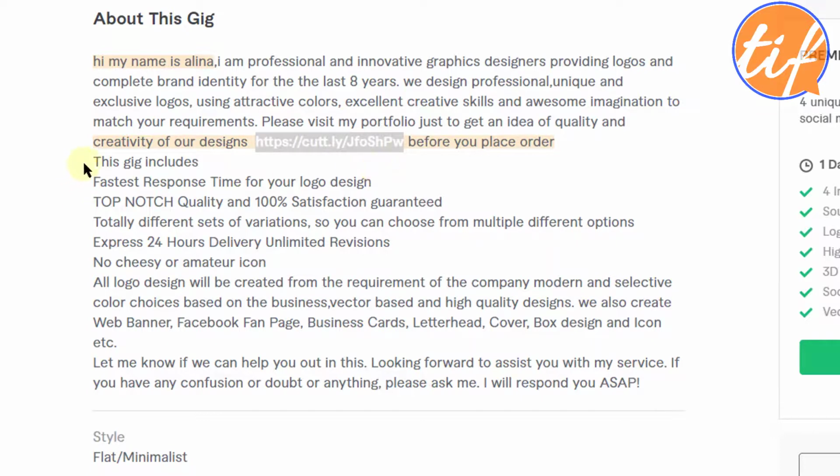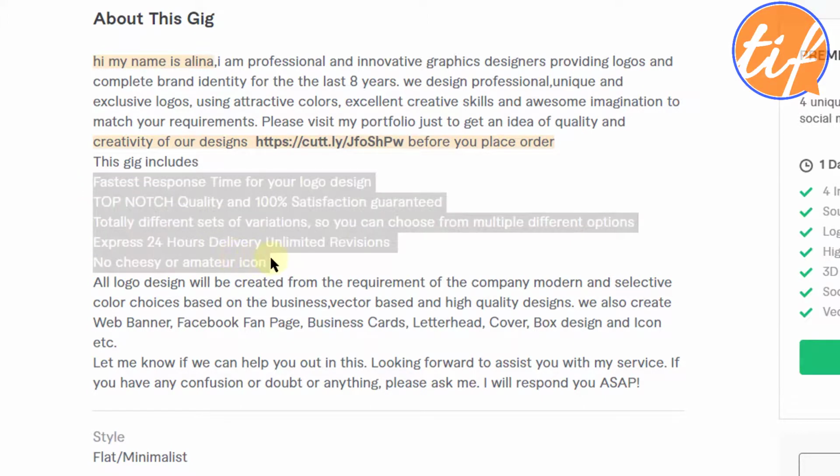All right, this gig includes fastest response time for your logo design, top-notch quality and 100% satisfaction guaranteed, totally different sets of variations, so you can choose from multiple different options, express 24 hours. Since these are points, it should be formatted as points. This gig description does not let us format very differently, but there are a few options available. Please use those options. That increases the readability of your gig description, so more people will be attracted towards it.